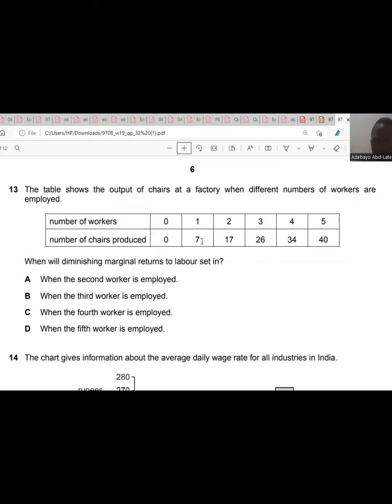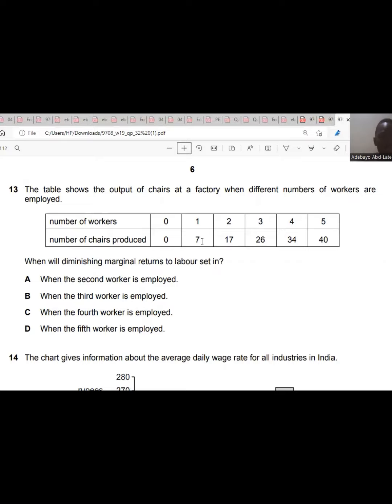So let's check. 26 in 3 places. That's 8, 8, 8. They are unable to even produce 8.5.